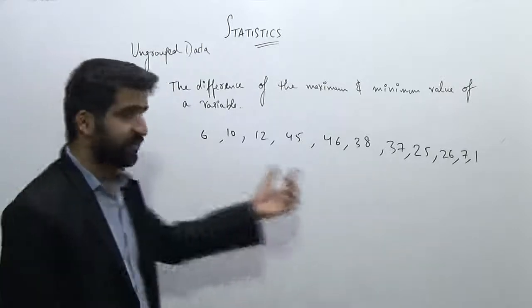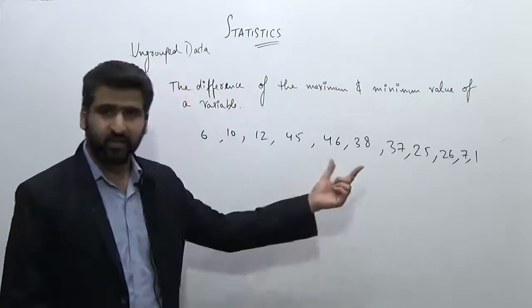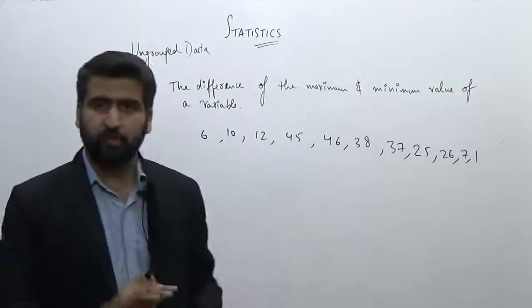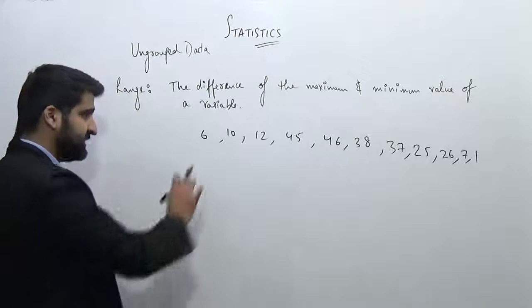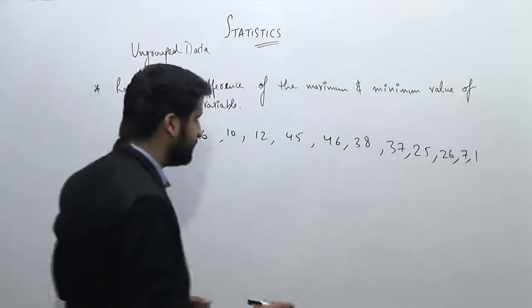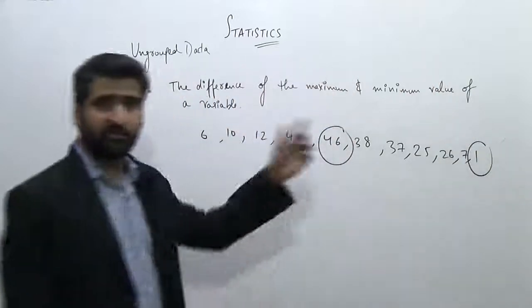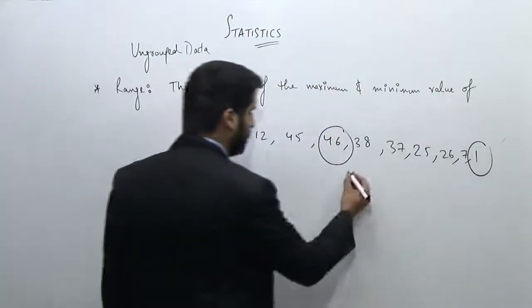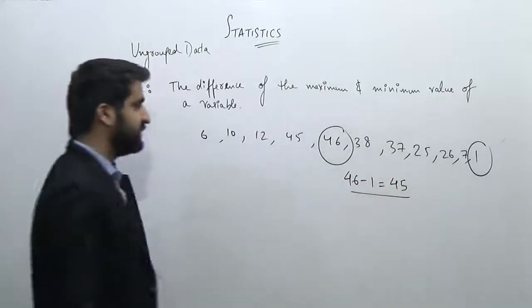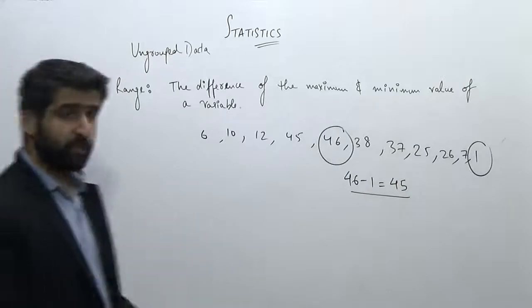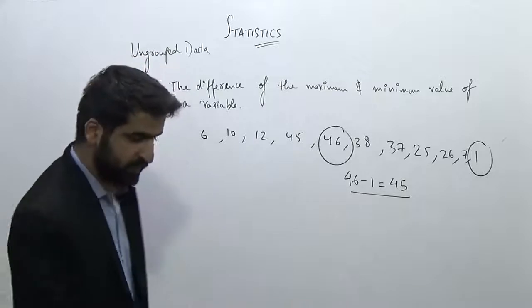Now I have to find the range of this data. You can see clearly that this is an ungrouped data because I just wrote the marks as it is. So this is the raw form of data. So in the case of ungrouped data, the range will be the difference between the maximum and the minimum values. This is coming out to be 45. So the range of this data will be equal to 45, right?